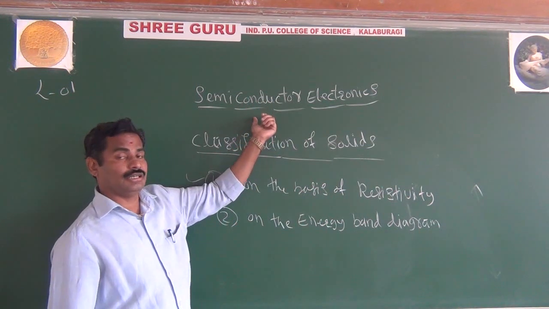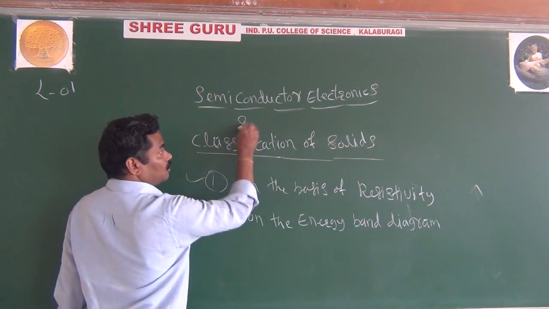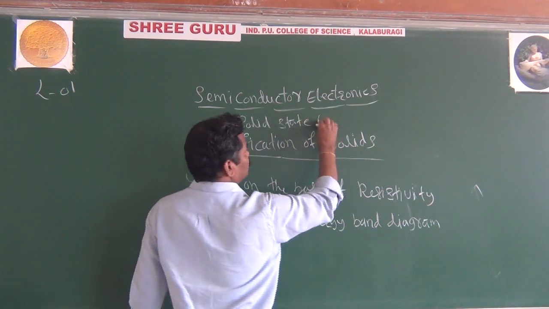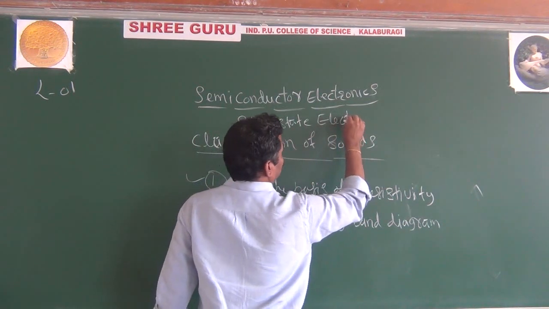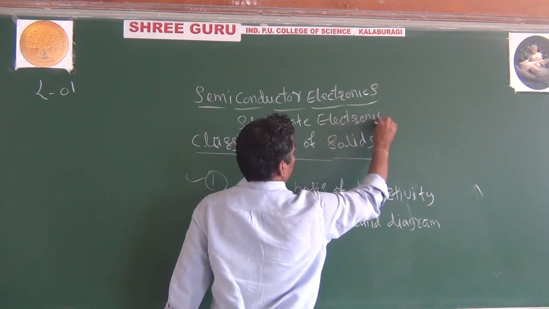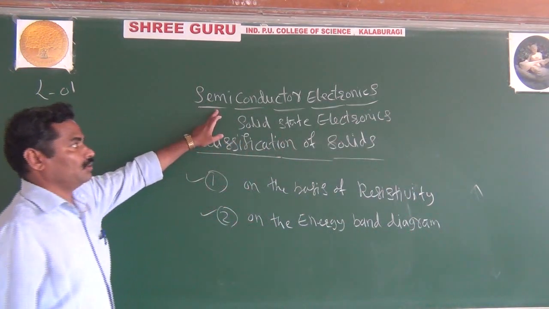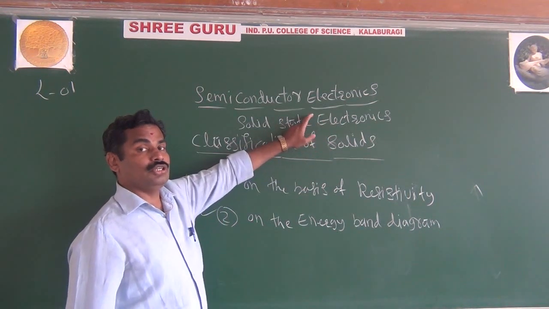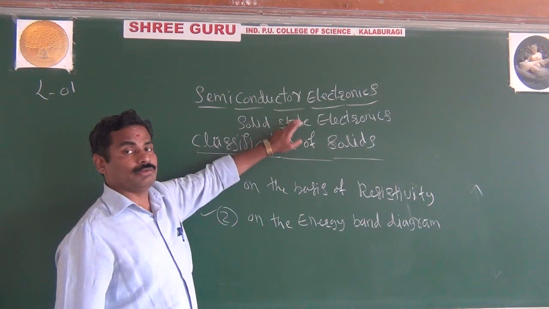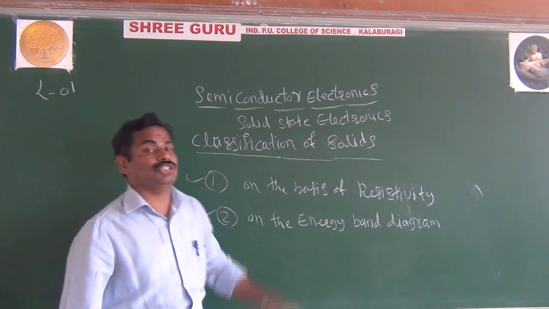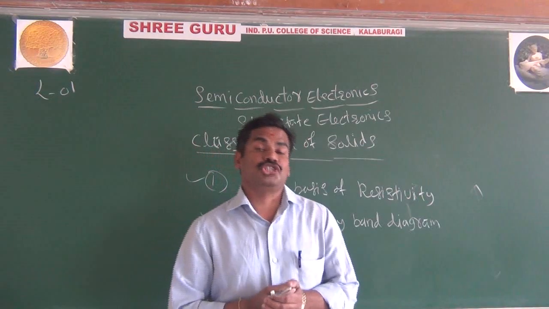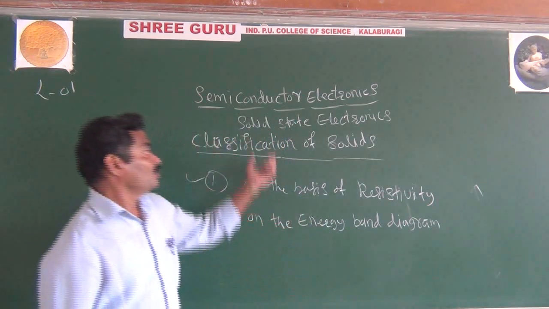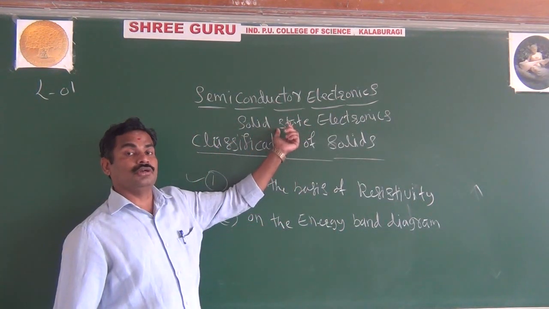Another name for semiconductor electronics is solid state electronics. Why is it called solid state electronics? Because it is a branch of electronics, but here you are studying only semiconductors. It means how the charges flow in a semiconductor. The study of the flow of charge in a semiconductor is nothing but solid state electronics.